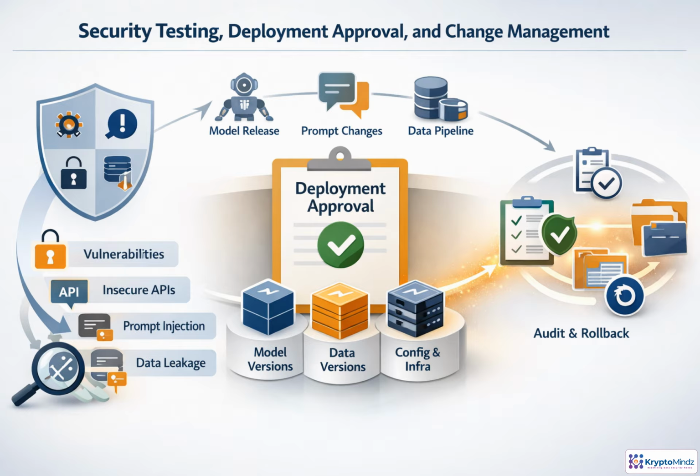Before an AI change reaches production, treat it like a controlled release, not a quick update. Start with a change request, then test for vulnerabilities, insecure APIs, prompt injection, data leakage, access failures, and unsafe outputs. Next, review model, privacy, and risk impacts. Approval should be tied to evidence: test reports, versioned artifacts, rollback plans, and audit tickets. After deployment, validate behavior again, because change management continues after release.